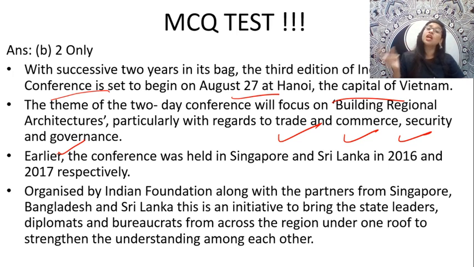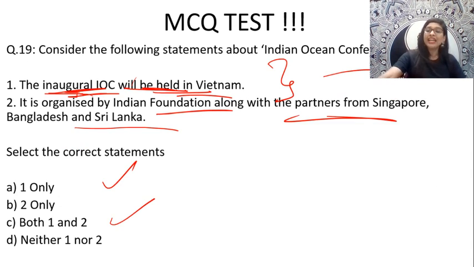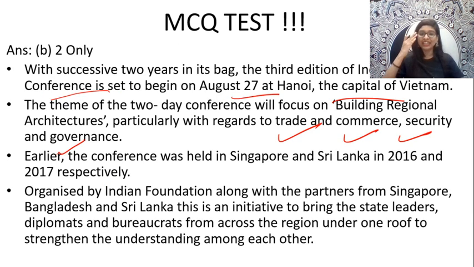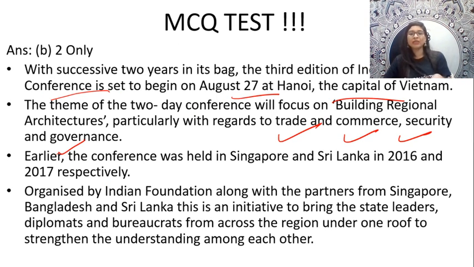Now, earlier this particular conference was held in Singapore and Sri Lanka in the years 2016 and 17, but now it has been organized by Indian Foundation with the support of partners from countries like Singapore, Bangladesh and Sri Lanka. And why, guys, did they do that?